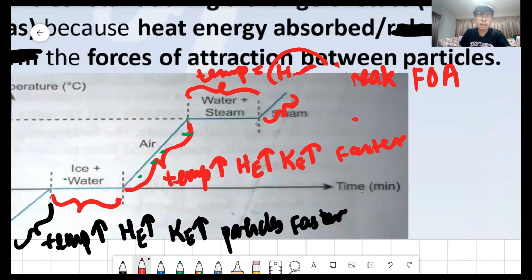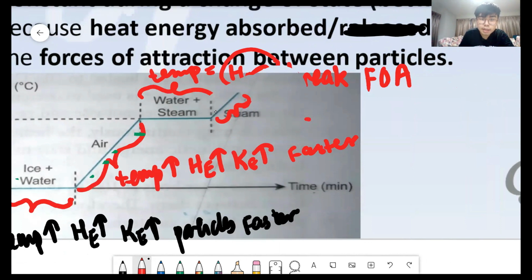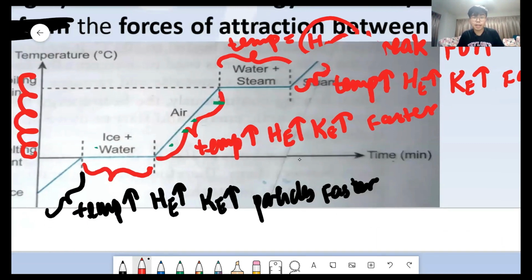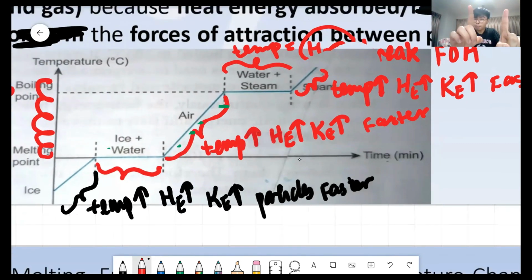Right? Answer me. Over here, this short line here, does temperature increase? Yes, temperature increases. Does heat energy increase? Yes, heat energy increases. You're still burning. Does kinetic energy increase? Yes, kinetic energy increases, because heat energy is converted to kinetic energy. Kinetic energy is the one that lets the temperature increase. Do the particles move faster? Yes, particles move faster. Why? Because the kinetic energy increases. Can you understand what is happening here? Can? Now I want you to look carefully.